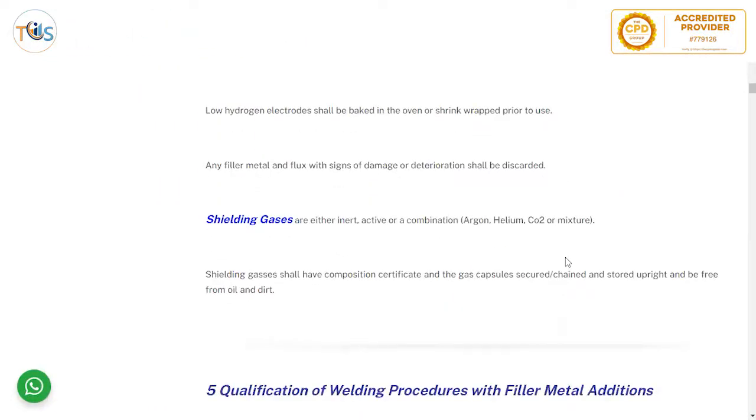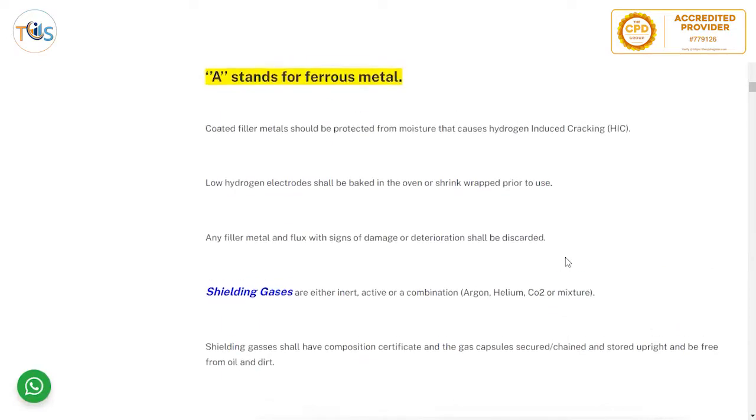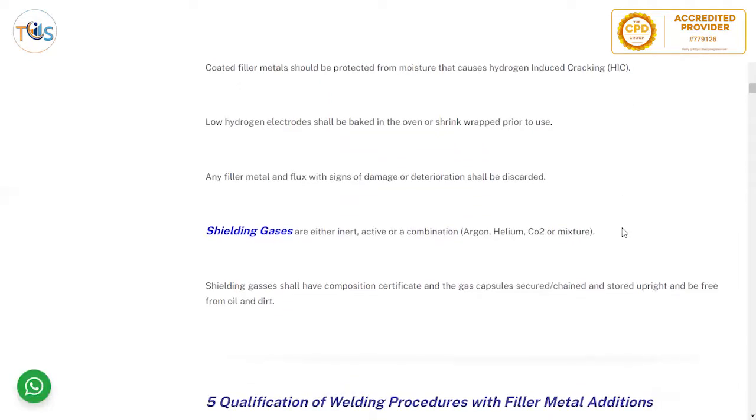Coated filler metals should be protected from moisture that causes hydrogen-induced cracking. So moisture in the electrode might induce hydrogen-induced cracking, or HIC. Low hydrogen electrodes should be baked in oven or shrink wrap prior to use. Any filler metal and flux with signs of damage and deterioration shall be discarded.